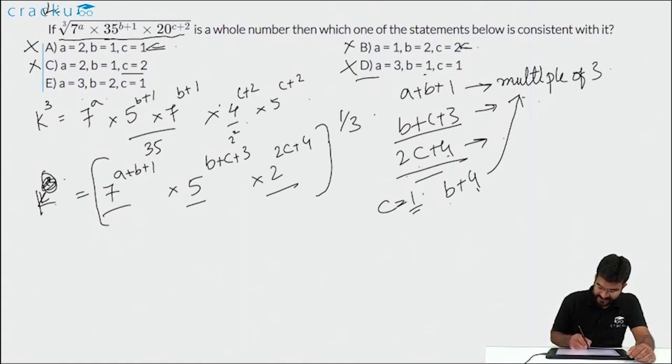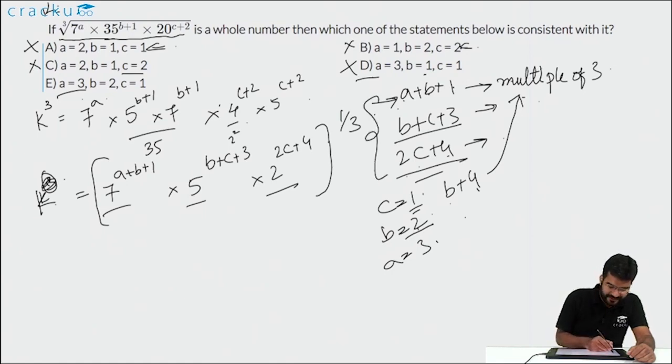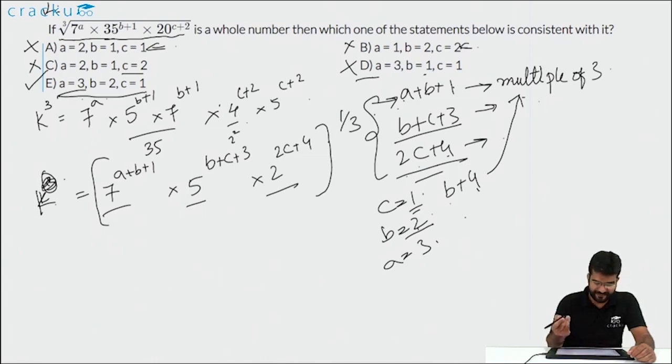Now let us see if, when you input a is equal to 3, the first condition is also satisfied, that is, a plus b plus 1 should be a multiple of 3. Now a is equal to 3 plus 2 is 5 plus 1 is 6, which is a multiple of 3. So all the three conditions are satisfied when you input this set of values, that is a is equal to 3, b is equal to 2 and c is equal to 1. So the correct answer in this case is option E.